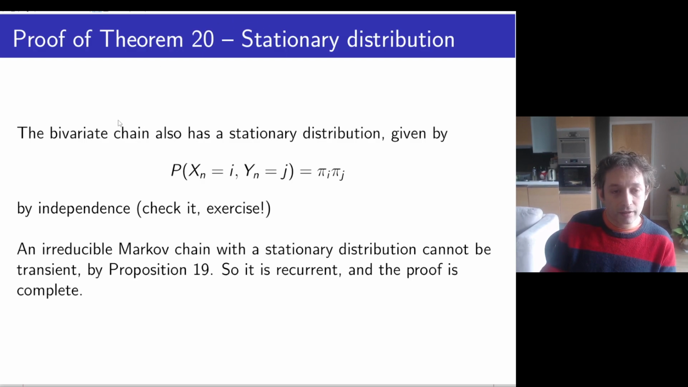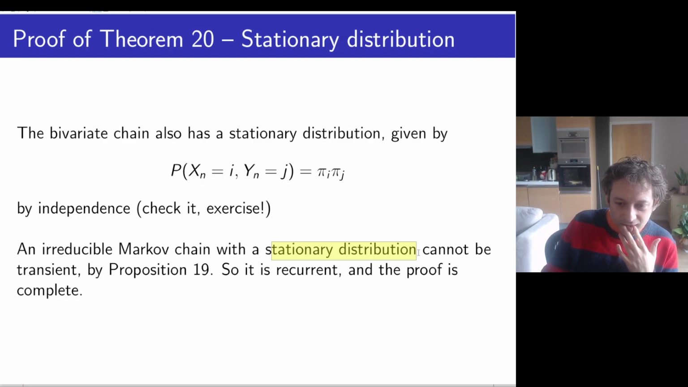Proof that the bivariate chain has a stationary distribution, that's easy. You actually just need to check it yourself. I'm giving you the value. It's just pi for x and also pi for y. I think that makes sense because each of them has its own invariant distribution and they both evolve quite independently. So check this as an exercise if you like. So what we've done is we now have an irreducible Markov chain on the bivariate state space, and it has a stationary distribution.